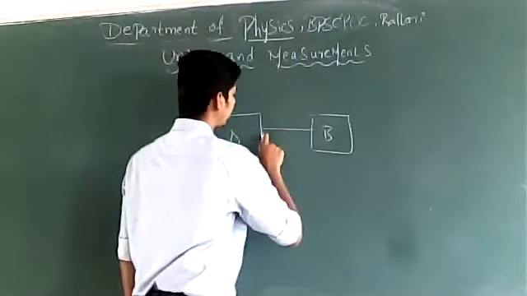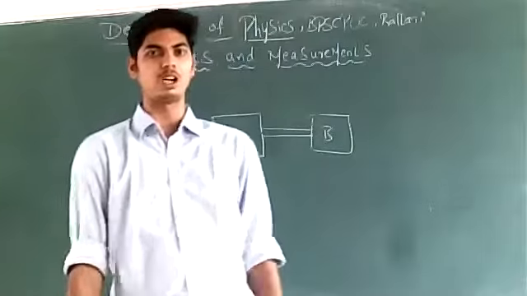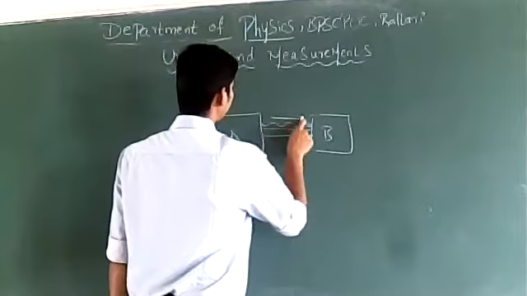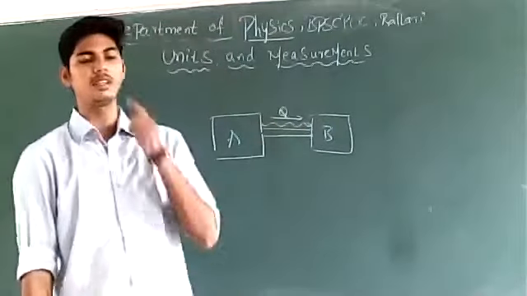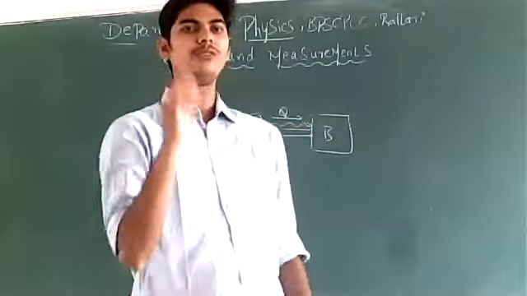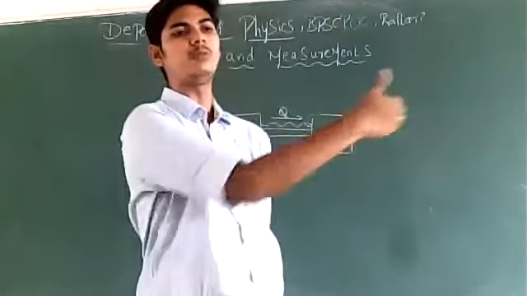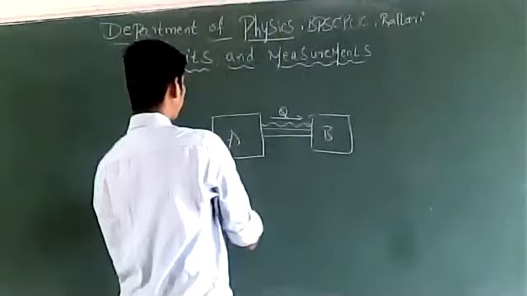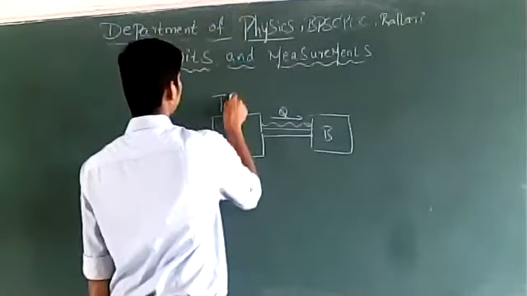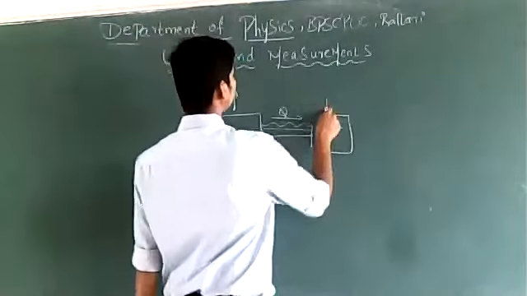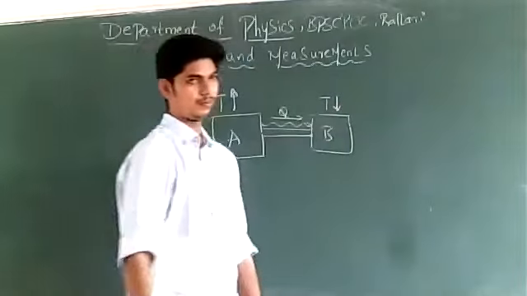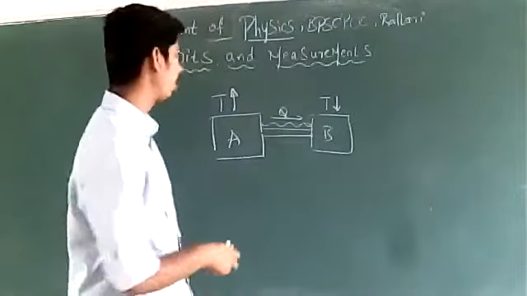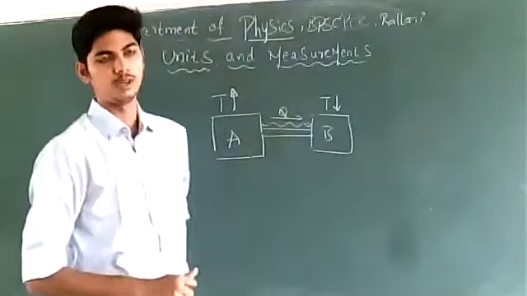And if I connect these two bodies by means of a metal rod, it is observed that heat flows from A to B. If you see that heat is flowing from A to B, you conclude that the body A may be at higher temperature. The temperature of body A may be higher, and the temperature of body B may be lower. This will be your general conclusion, right?